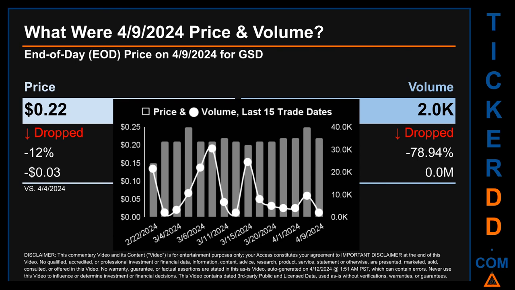Across a range of 1 cent, the max and minimum end-of-day price were respectively 0.25 and 0.15. Volume saw a range of 28.5 thousand, from a day low of 2,000 to a day high of 30.5 thousand.